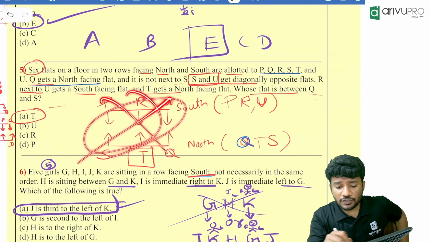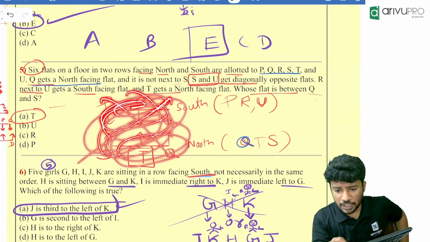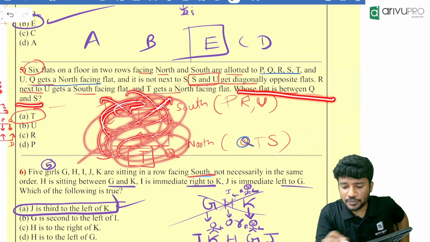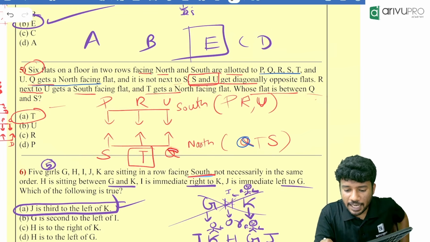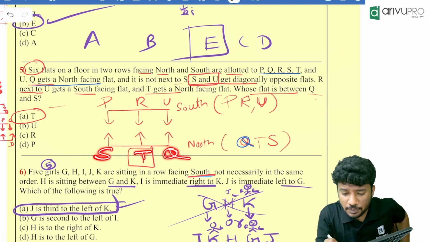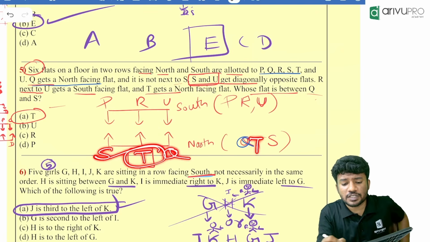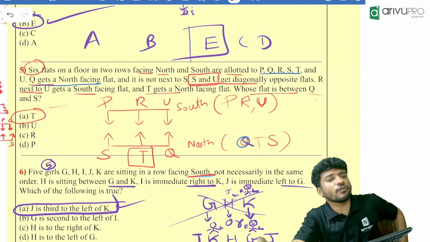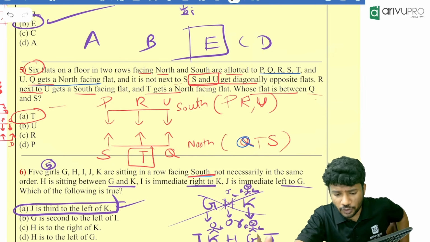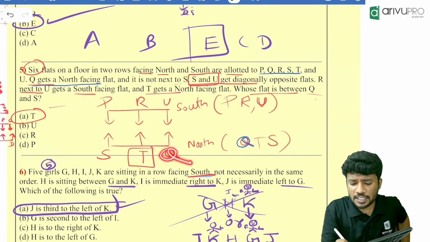Without drawing any of it, you could have directly gone for the answer, because the question is, whose flat is between Q and S? Q and S are already there and they are not together also. Q and S are over here. Then who is the remaining person? T is the only person remaining, so you can directly go for T itself. Answer is T.